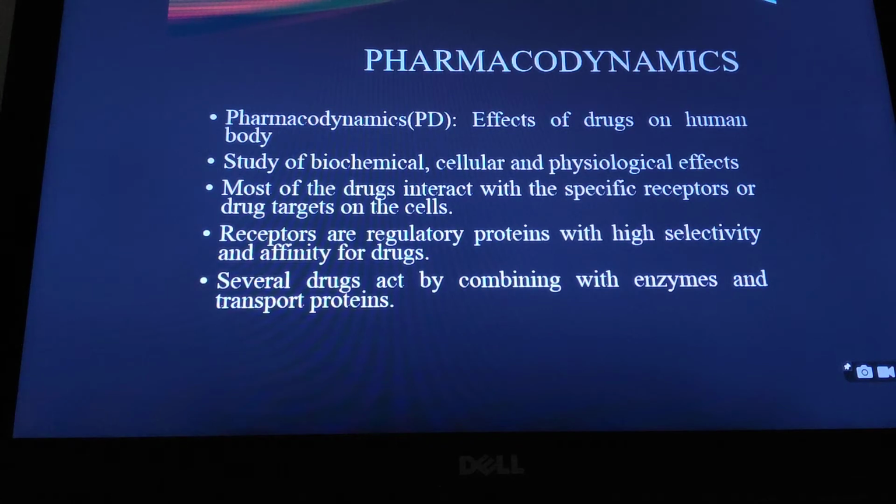Most drugs interact with their specific receptors, which are drug targets on the cells. So what are receptors? Receptors are regulatory proteins with high selectivity and affinity for the drugs. Now, not all drugs act through receptors, but several drugs also act by combining with certain enzymes and transport proteins.